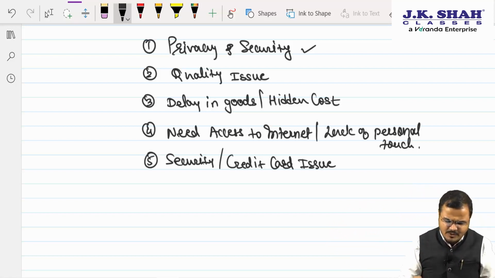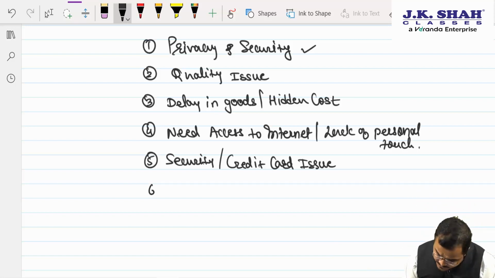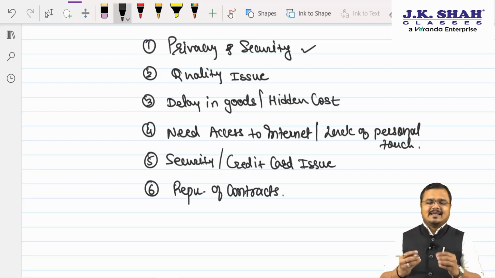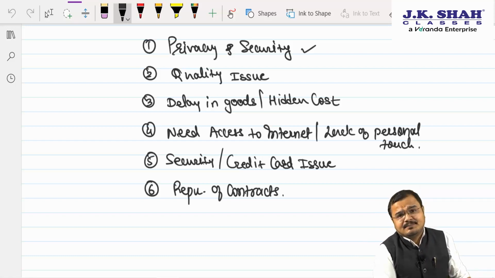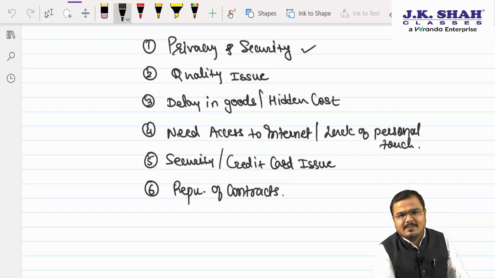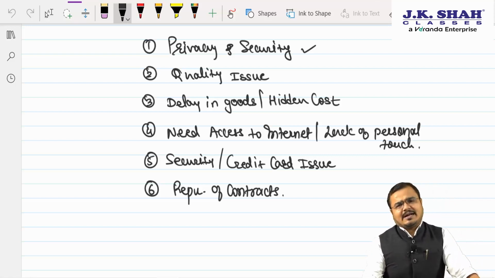Then one more if you want to see, that is what, sir, repudiation of contract. Yes, repudiation of contracts. Chartered, tell me, you booked a cab and the cab driver cancels. Are you going to file a suit against him? Sir, no. Because many times when you also book a cab and suddenly some important work comes, you just cancel the cab at the last moment. In e-commerce, this is very general that repudiation of contract is done.